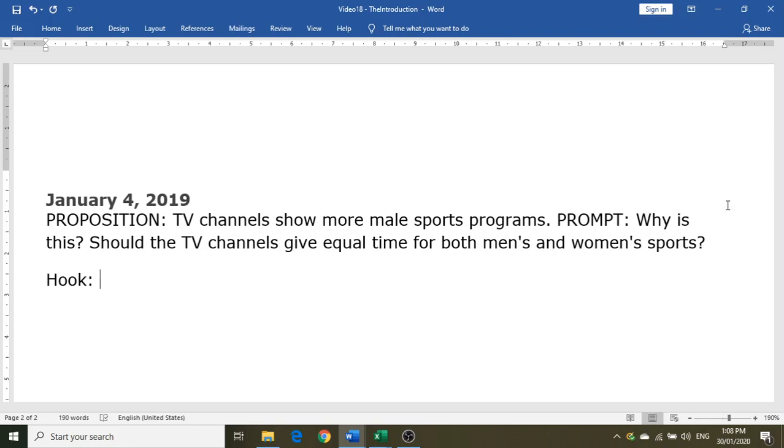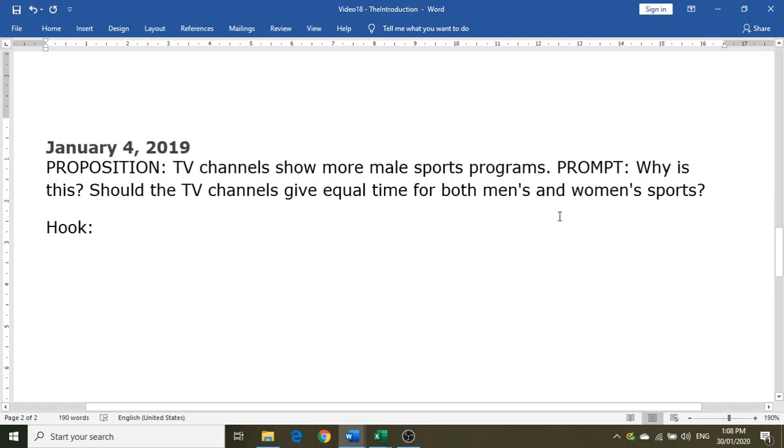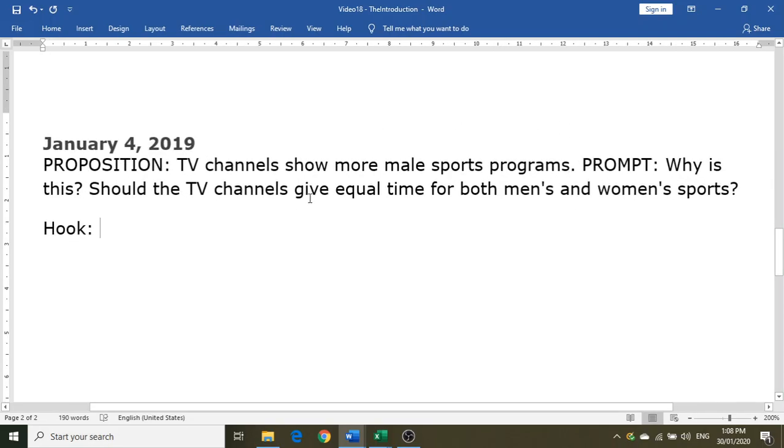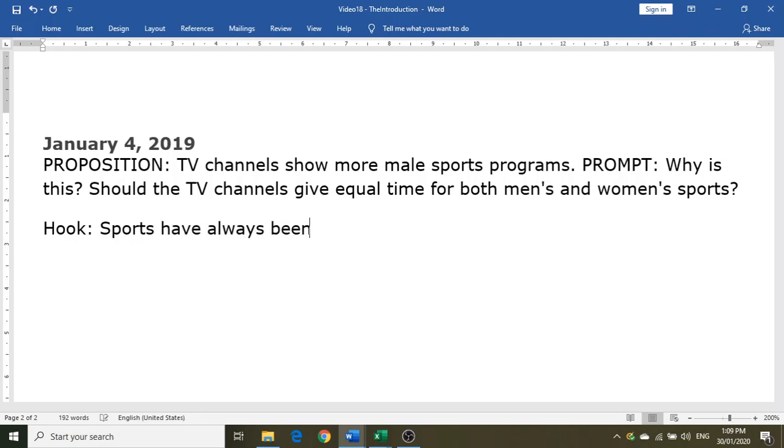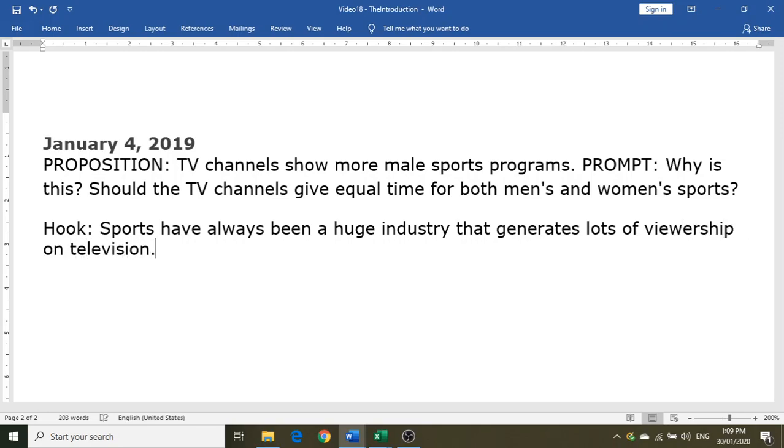So remember, the hook statement is just a brief statement on the central topic of the proposition. So this is really all about sports. So we can just say that sports have always been a huge industry that generates lots of viewership on television. There. Okay. Now we can move on to the paraphrase.